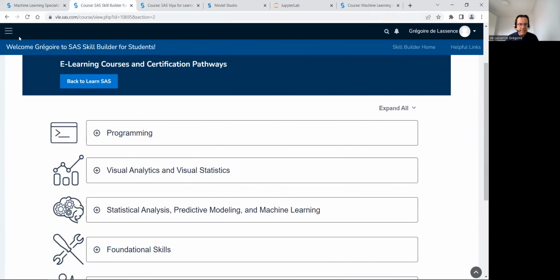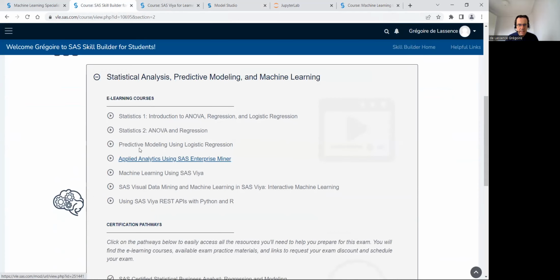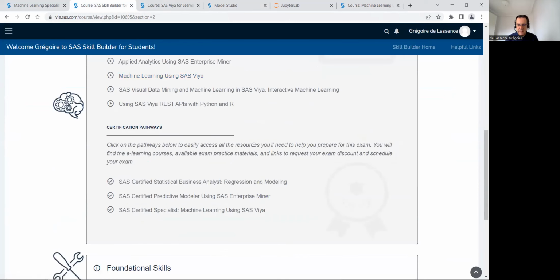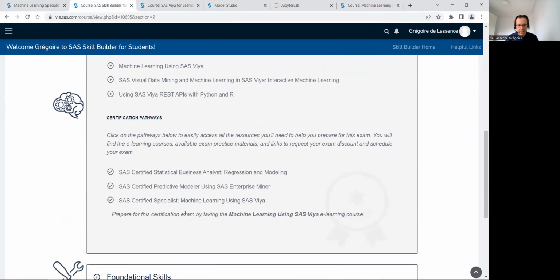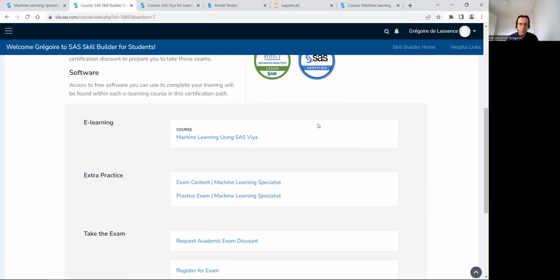If I go back to SAS Skill Builder, and then to these courses, machine learning using SAS Viya, there is some certification, and I want to focus on this certification, machine learning using SAS Viya. If you finish the course machine learning using SAS Viya, you get this green badge, and if you pass the exam, you get the blue badge. Both badges can be shared with your professor, with your manager, on LinkedIn, for example.